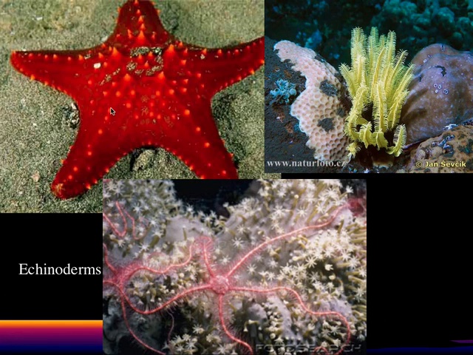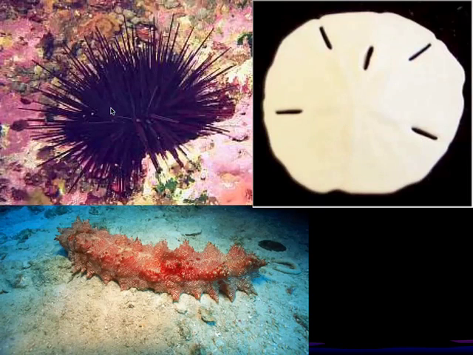Starfish also fall into this category on the top left, as well as the feather star on the top right, and then the brittle star on the bottom section. Also under echinoderms, we have the sea urchin, the sand dollar, and then the sea cucumber.